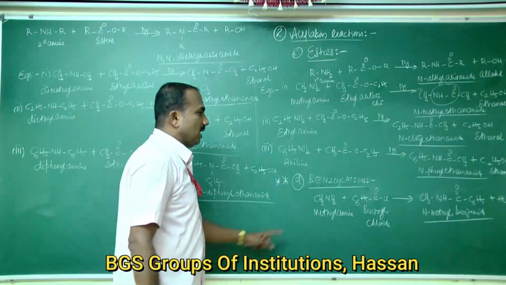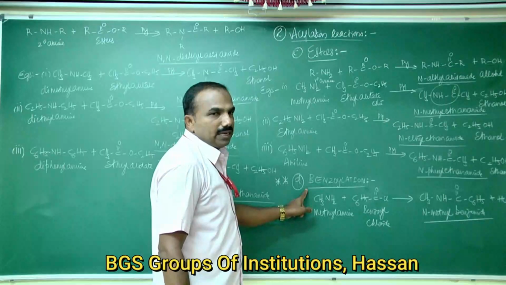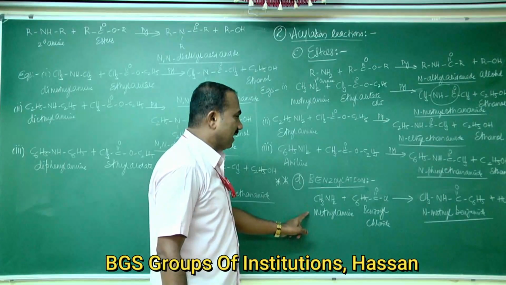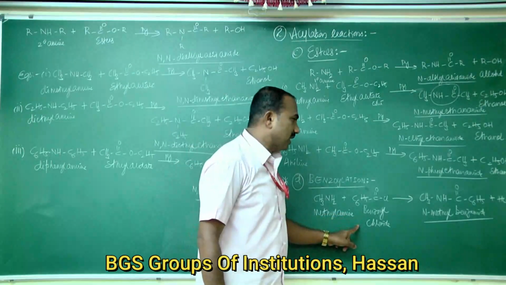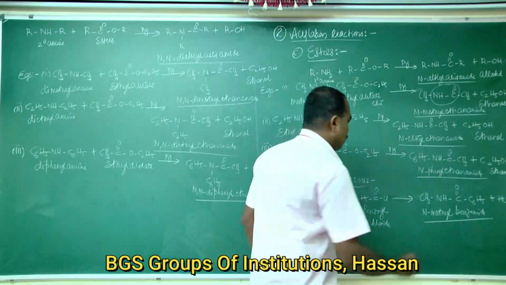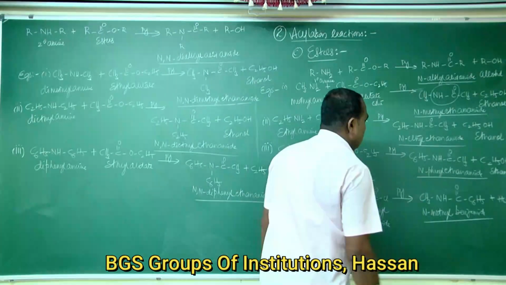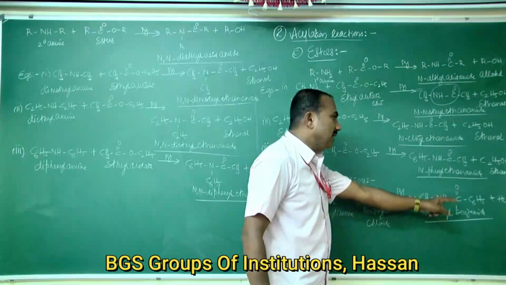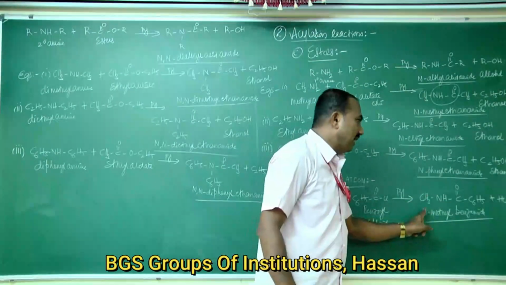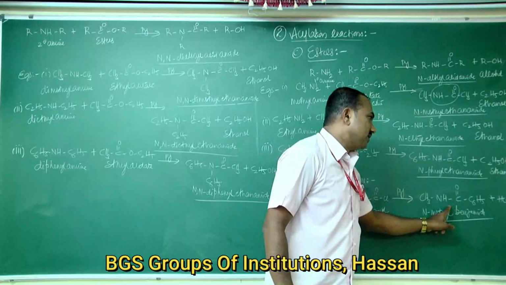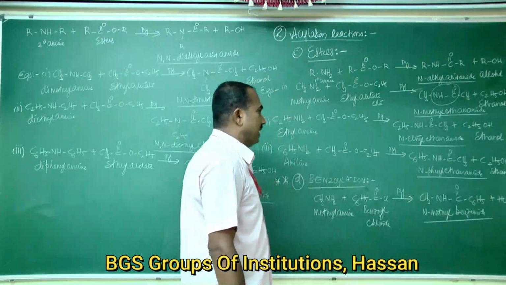This reaction is called the benzoylation reaction. Primary amines like methylamine react with benzoyl chloride in presence of strong bases like pyridine to form N-methyl benzamide. This is N-methyl, C6H5CONH, which is nothing but benzamide.